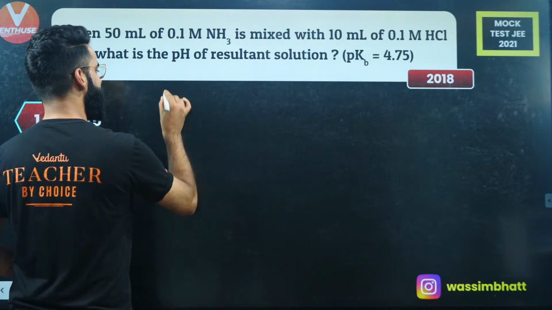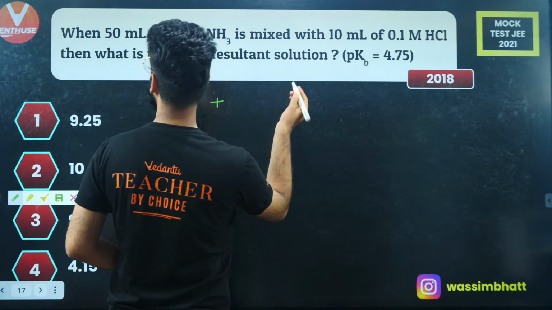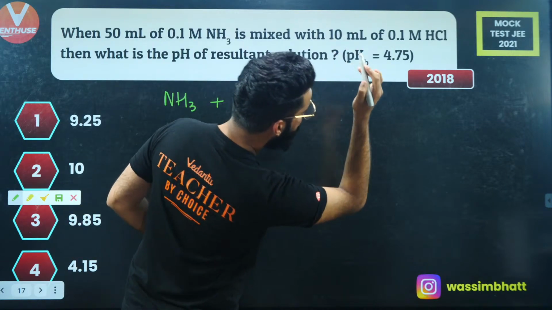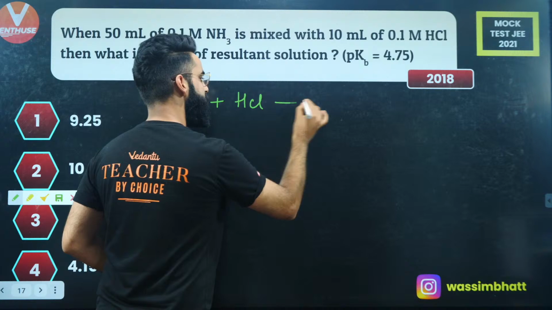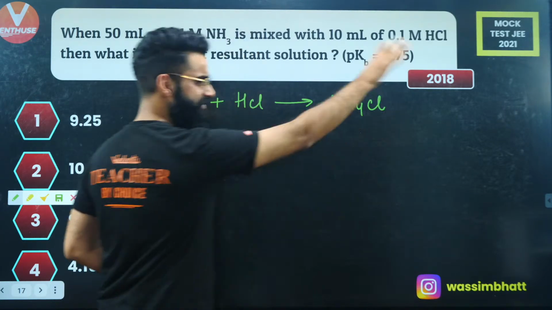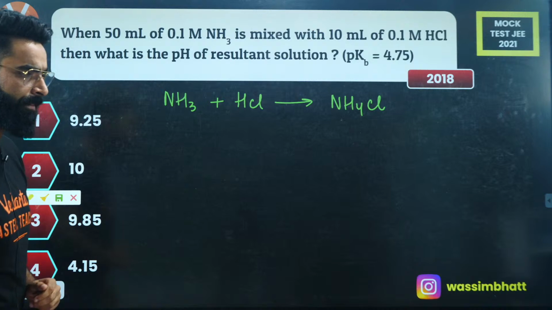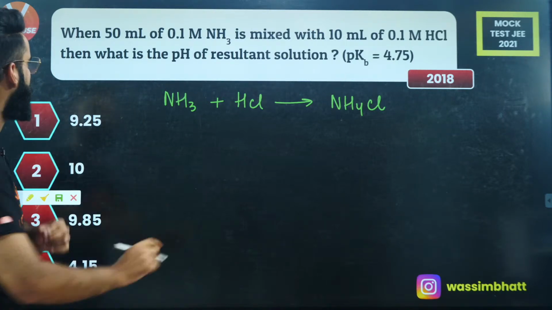That's it. See, guys, first of all, I'm making NH3 react with HCl, right? So what will I be getting over here? I'll be getting simply NH4Cl as the product, and with this you'll be getting water as well. Very simple. Now, people, understand properly.